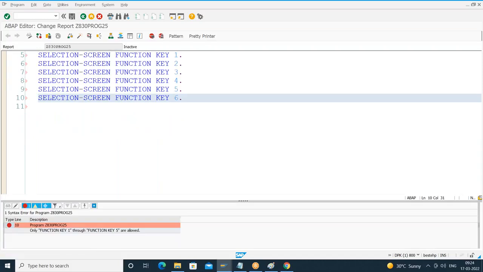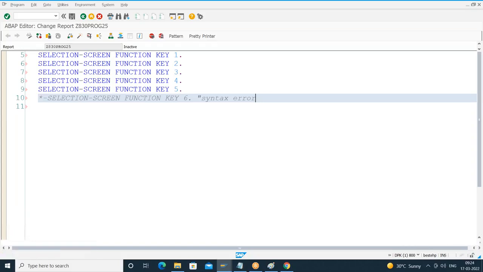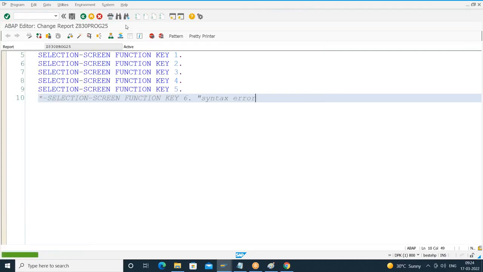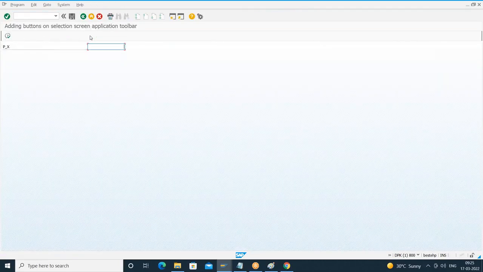Check for the syntax. I got an error in the 15th line. What is that? Only function key 1 through function key 5 are allowed. So I cannot give whatever I want. So this is ruled out. This is giving a syntax error. Save it. Check for the syntax. No errors. Let's see whether we'll get the buttons or not. When I execute, yes, are we able to see any buttons? Anyone? No, we are unable to see any buttons.